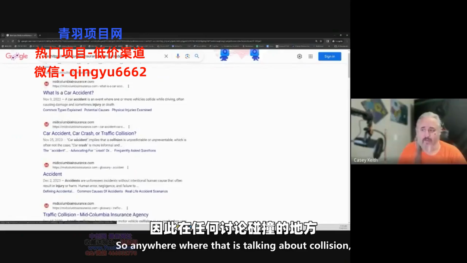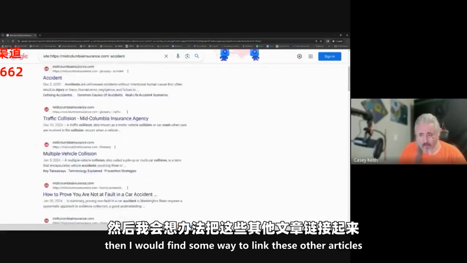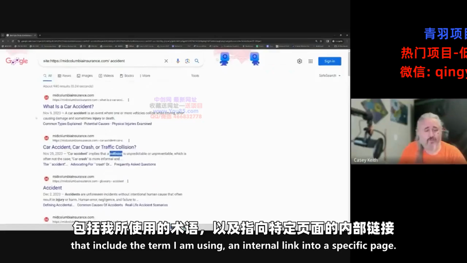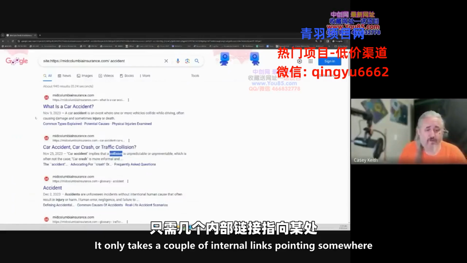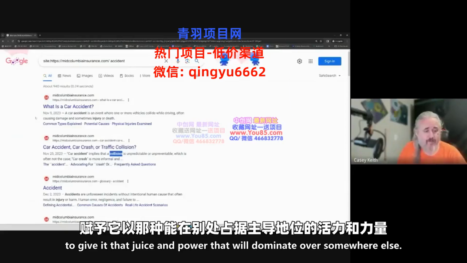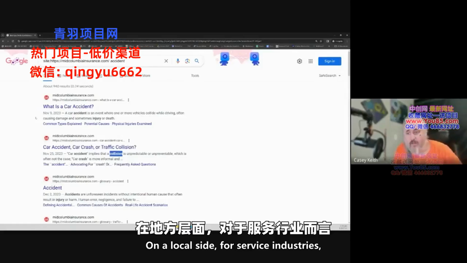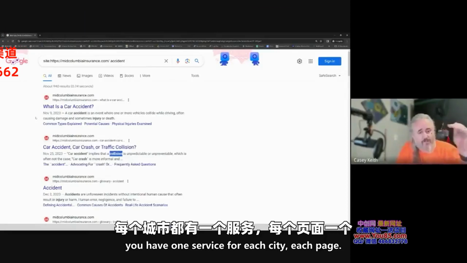So anywhere that is talking about collision, I would find some way to link these other articles that include the term I'm using, an internal link into a specific page. And it really doesn't take much. It only takes a couple of internal links pointing somewhere to give it that juice and power that will dominate over somewhere else. On a local side, for service industries, you have one service for each city, each page.